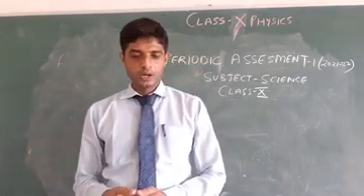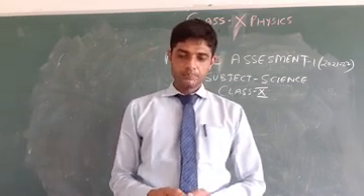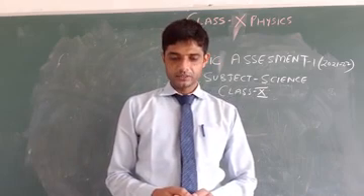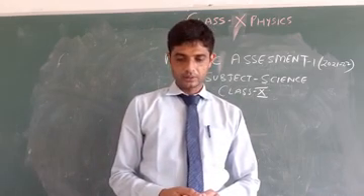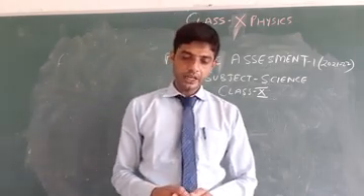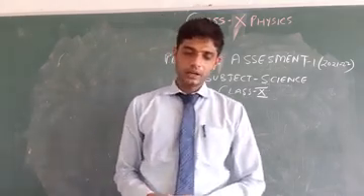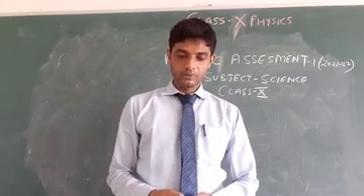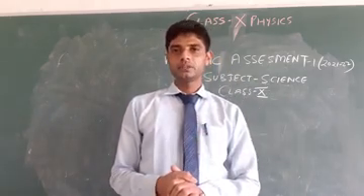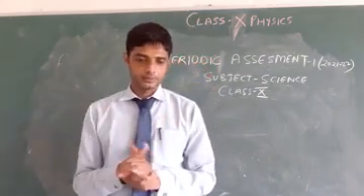Question number 5: a ray of light is incident normally on a plane mirror. What will be the angle of incidence and angle of reflection? So I am going to repeat this question. A ray of light is incident normally on a plane mirror. It means you have to find the angle of incidence and angle of reflection.